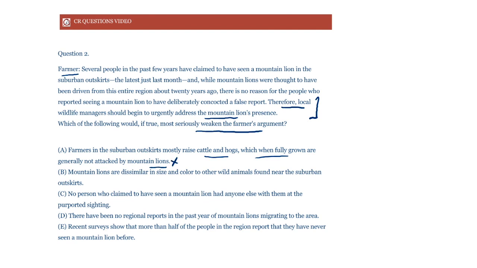So we can pretty much eliminate this. Now, B. Mountain lions are dissimilar in size and color to other wild animals found near the suburban outskirts. Now, if anything, it strengthens what the farmer is saying in some way. Why? Because it's saying that mountain lions are quite distinctive. They are different in size and color.